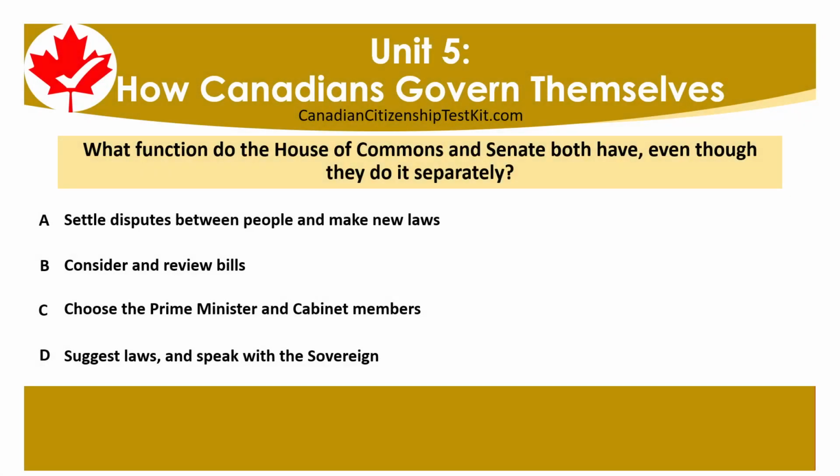What function do the House of Commons and Senate both have, even though they do it separately? A. Settle disputes between people and make new laws. B. Consider and review bills. C. Choose the Prime Minister and Cabinet members. D. Suggest laws and speak with the sovereign.